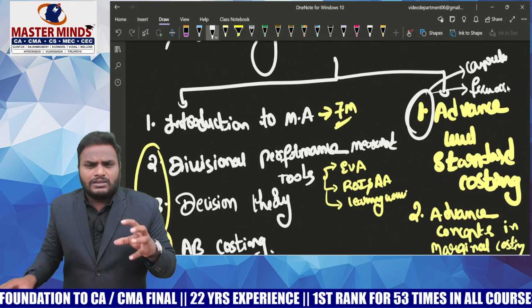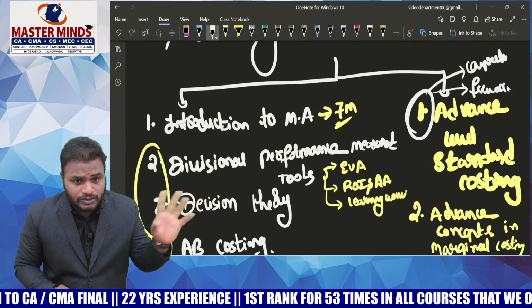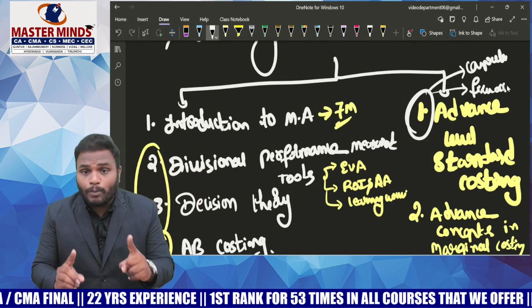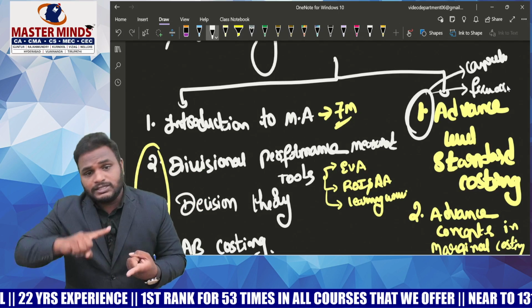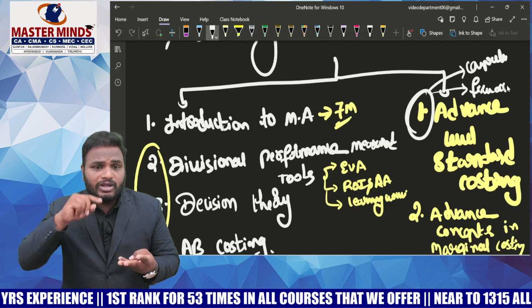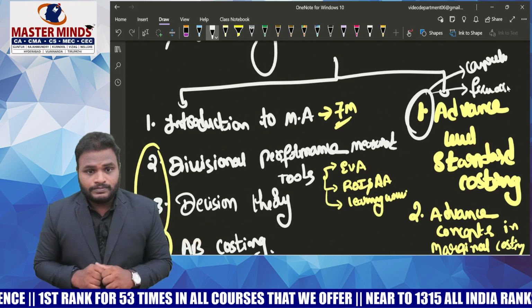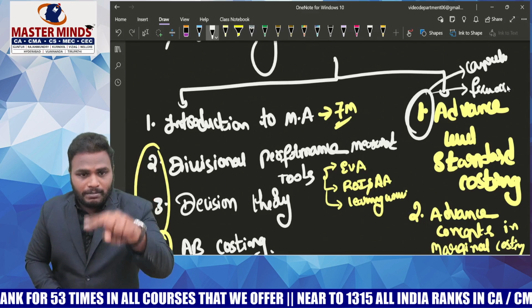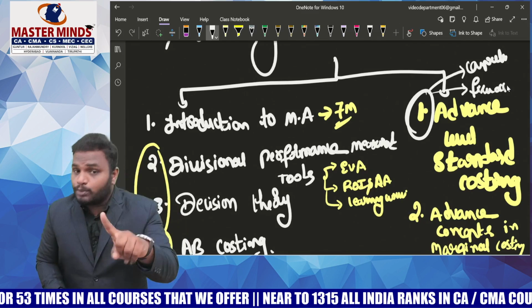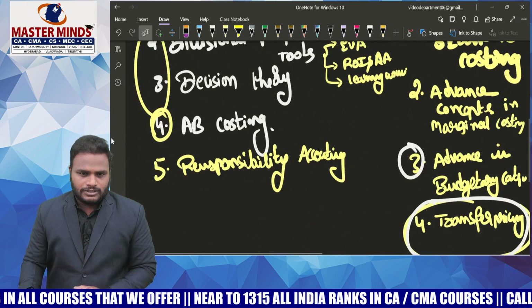Why? Because the comprehensive problem is more useful for solving MCQs. Please practice one comprehensive problem, which covers material variance, labor variance, variable overhead variance, fixed overhead variance, sales variance, and also reconciliation. Just one problem is sufficient. That problem is already covered in the material. Please practice that problem.